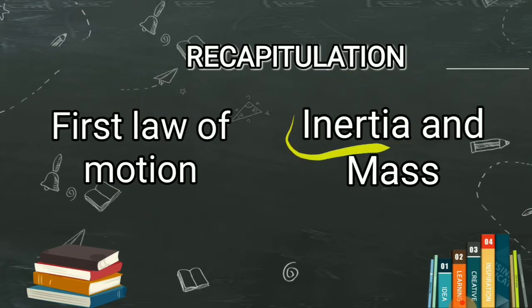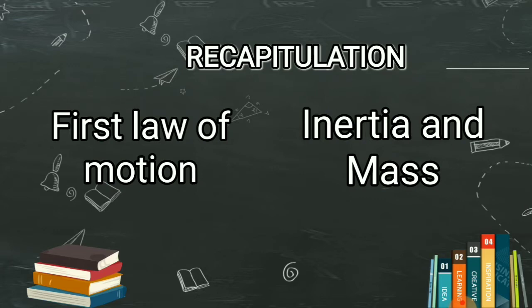And how is this inertia related to mass? Inertia always depends upon the mass. Each and every object doesn't have the same inertia. Children, hardly 30 to 40 members will be there in a class. Each and every student doesn't have interest in the same subject. Some will have interest in maths, some in physics, some in chemistry. In the same way, each and every object doesn't have the same mass, as you all don't have the same interest in one subject. It depends upon the types of objects which you are taking.